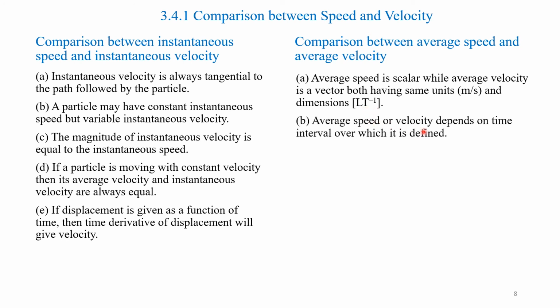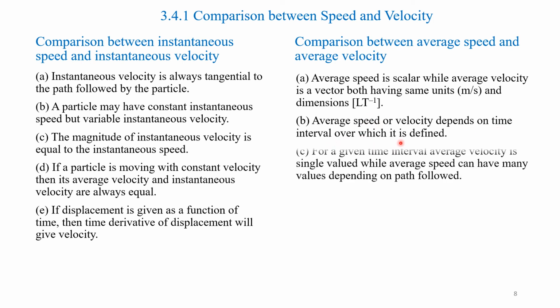Average speed or velocity depends on the time interval over which it is defined. For a given time interval, average velocity is single valued, while average speed can have many values depending on the path followed. This was explained in our previous slide.